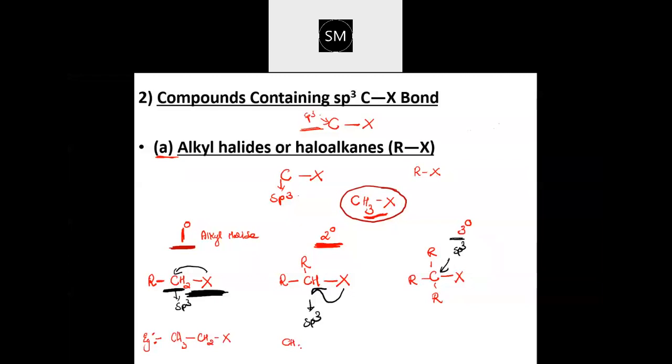Secondary one, you see, it will be like this: CH3, CH3 and then one X here. X itself I've taken. I did not replace it by any of the halo group. So CH3, CH3 on this side. One hydrogen. And if all the sides you find they are having only the R group, like this CH3, CH3, CH3, all surrounded by alkyl group and one halogen here. There's no hydrogen. Then this is tertiary. So write this example also below.